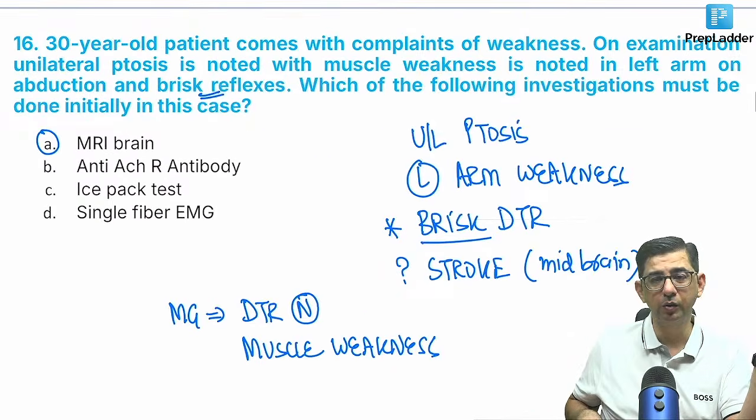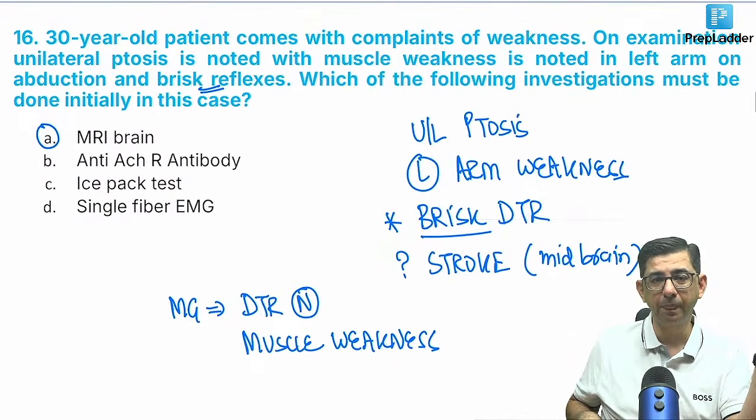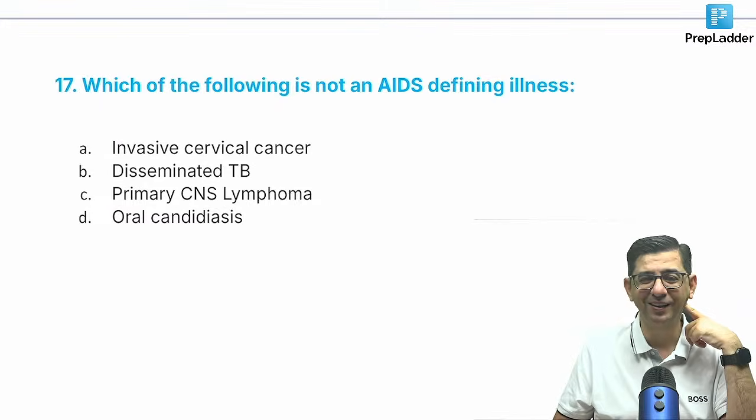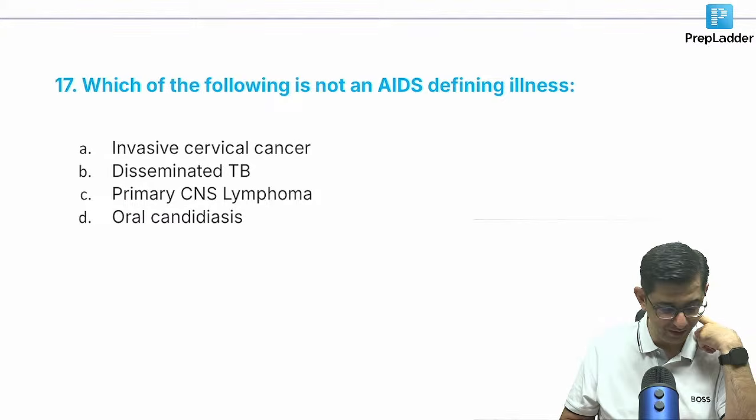This would be a mixed bag. Like you'll get one which is tricky, and then you'll get one which would be like a laddu or like a candy to be given. Which of the following is not an AIDS defining illness? Quick answers, please.